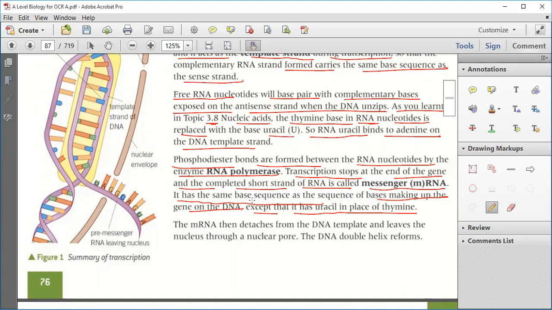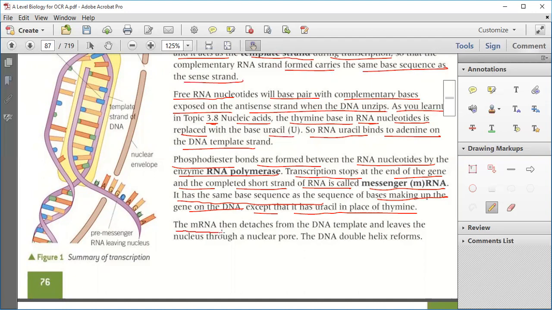It is the same base sequence as the sequence of bases making up the gene of the DNA, except that it has uracil in place of thymine.